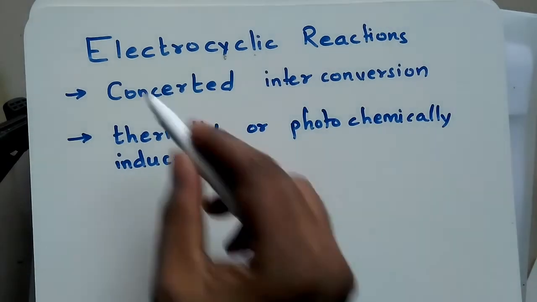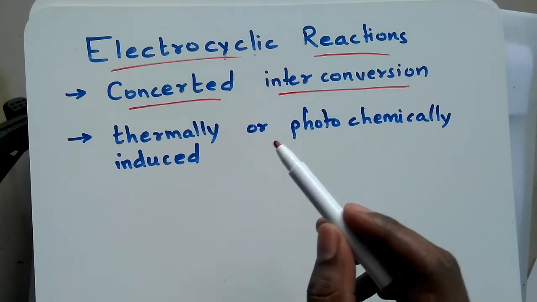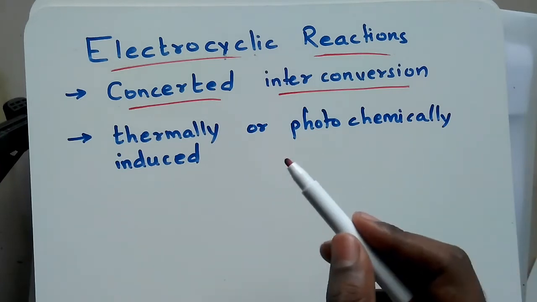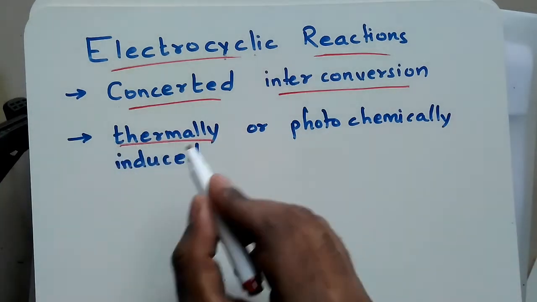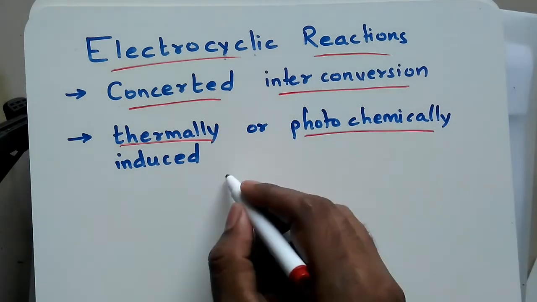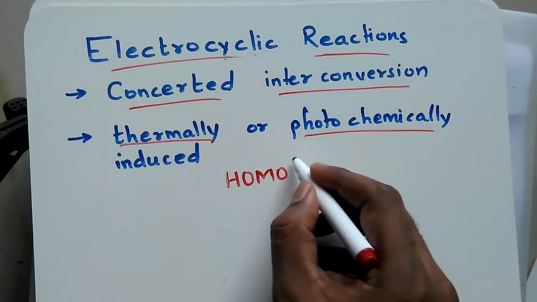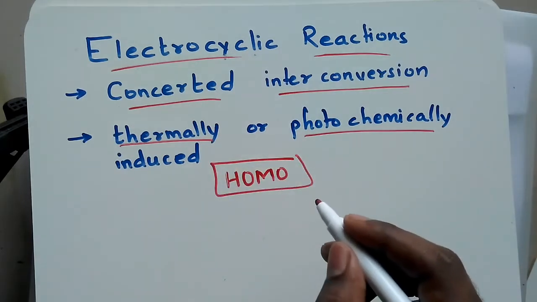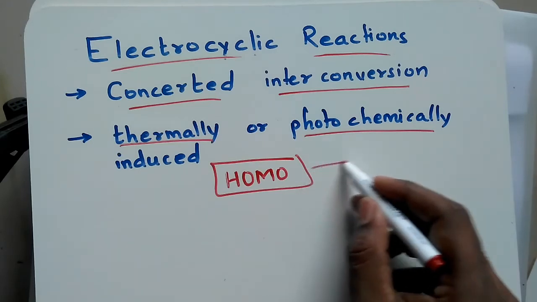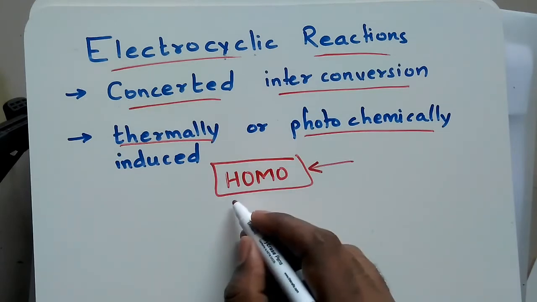Electrocyclic reactions are concerted interconversions of a conjugated polyene to a cycloalkane, and it's a reversible process. Two conditions are there that we have to check: one is thermal condition, another is photochemical condition. The important factors are, we should know the HOMO of the particular species, 1,3-butadiene, 1,3,5-hexatriene, etc. The HOMO of that is very important, which will take part in the reaction and which will undergo